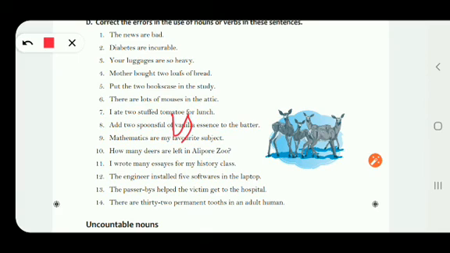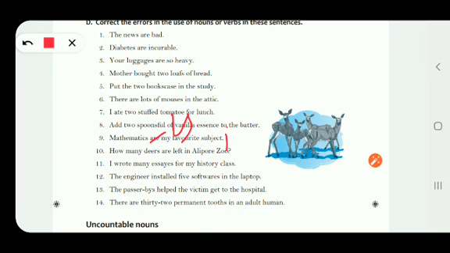Just remove s from spoons, and add s after ful. So add 2 spoonfuls of vanilla essence to the batter. Mathematics are my favorite subject. Mathematics is my favorite subject.